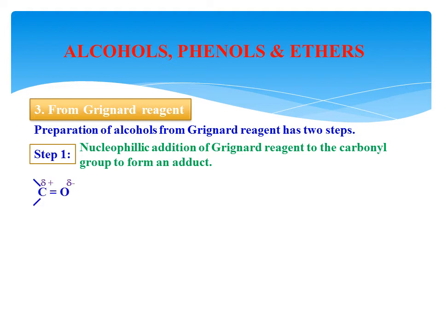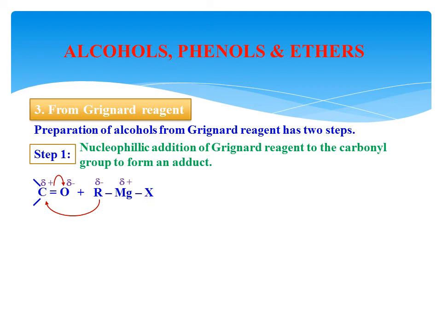Here I am taking a carbonyl group, any carbonyl group, maybe aldehyde, maybe ketone or a carboxylic acid or an ester or an amide, like that. The group only I am representing. C double bond O is a carbonyl group. It is going to react with Grignard reagent. What is Grignard reagent? RMgX is a Grignard reagent.